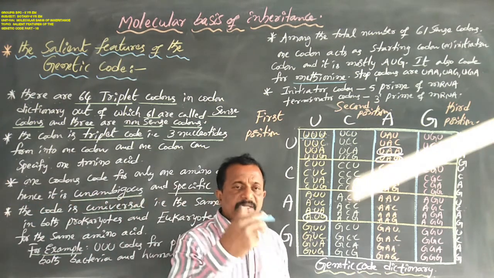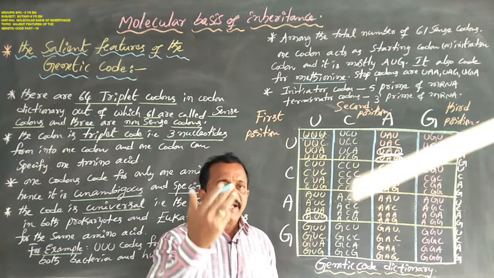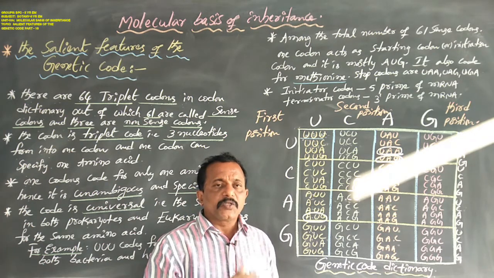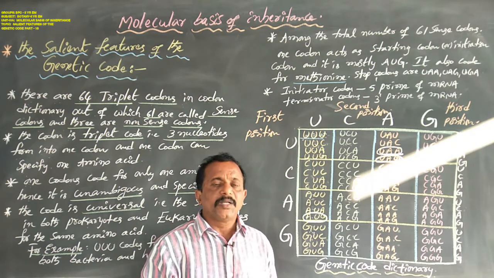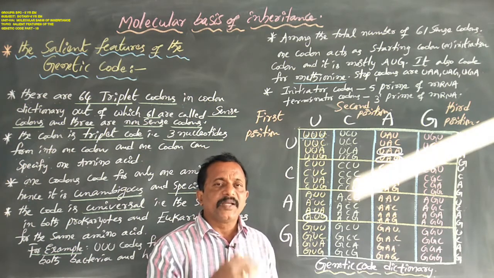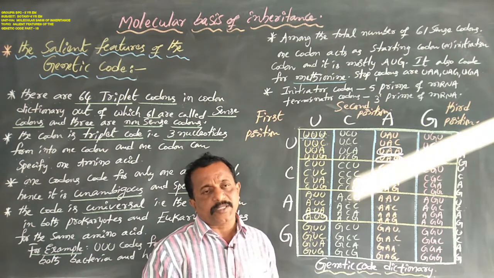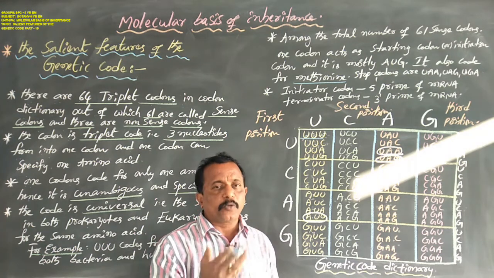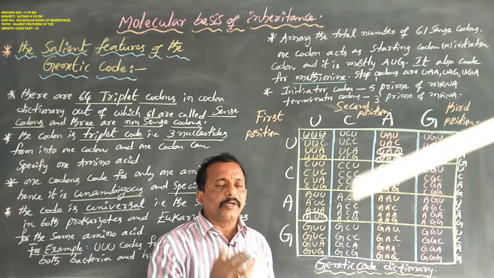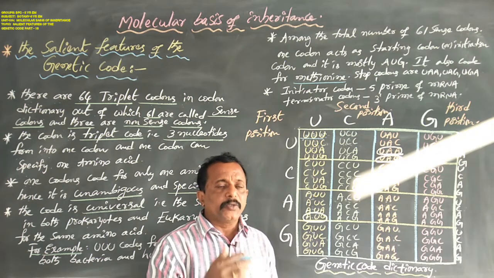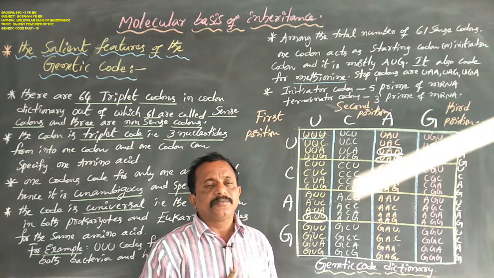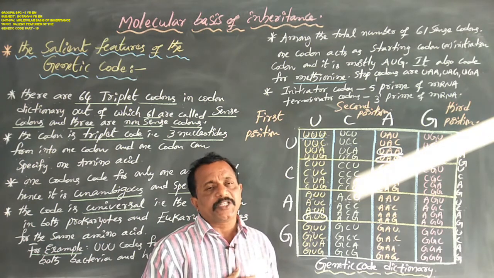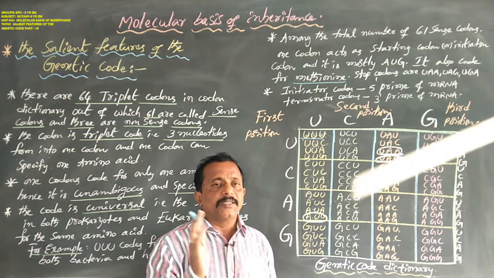There are some exceptions. In mitochondrial codons and some protozoans, this rule is not followed in the genetic code dictionary.